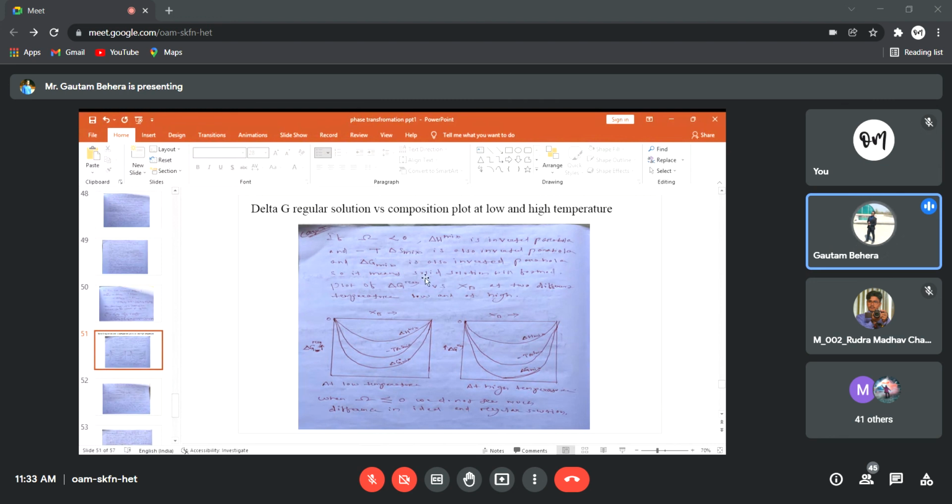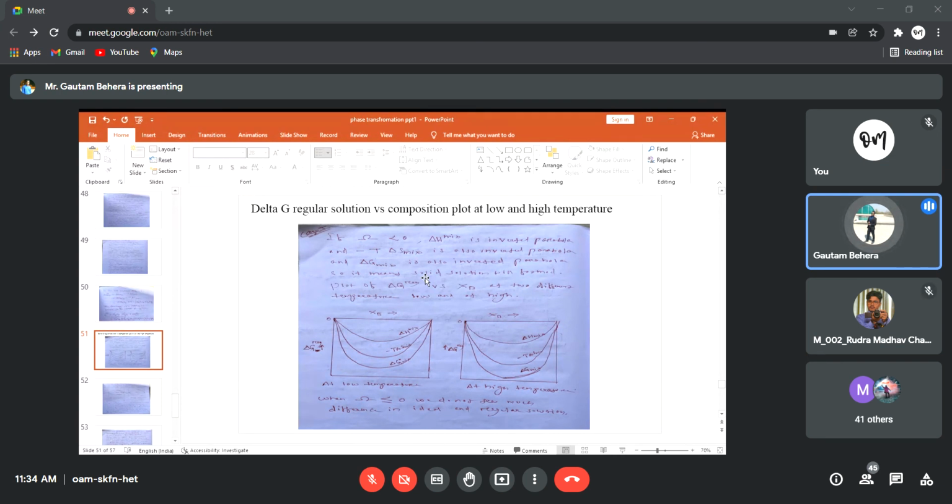Can you tell me how the curve for delta S mix will be? Will it be an inverted parabola or just the opposite of that? Delta S mix. Can anybody answer this? Inverted parabola. Can you tell me why it will be an inverted parabola? Delta S mix, I am asking.